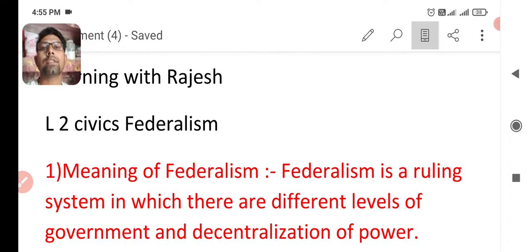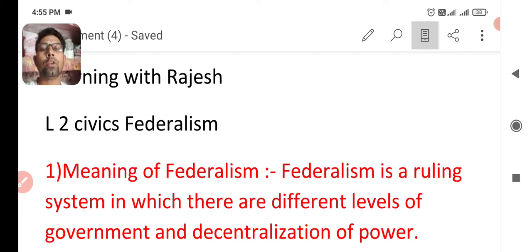In 10th class, we have started lesson number 1 of civics, named Power Sharing, and completed it also. So now today we are going to start lesson number 2 of civics, named Federalism, for 10th class.